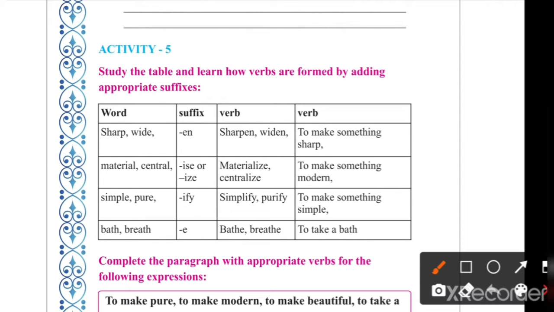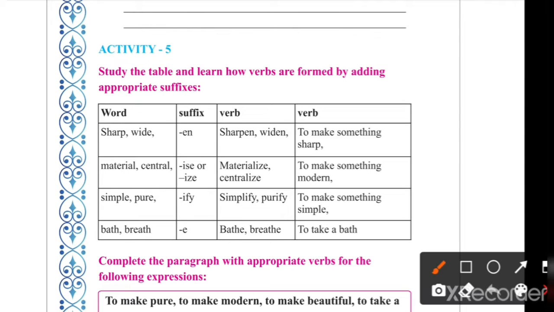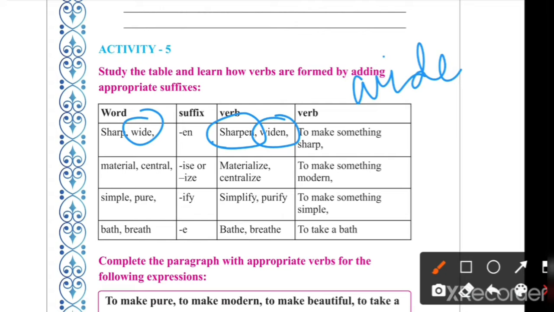First word is given sharp, and after adding en, because it is a suffix, the word will become sharpen. What it will become? Sharpen. And wide, after adding en, it will become widen. See, the spelling of wide is wide.